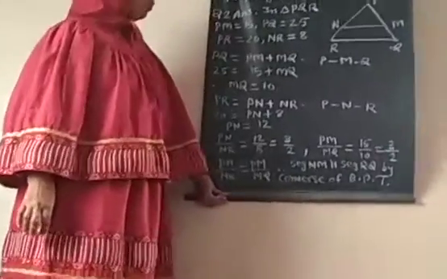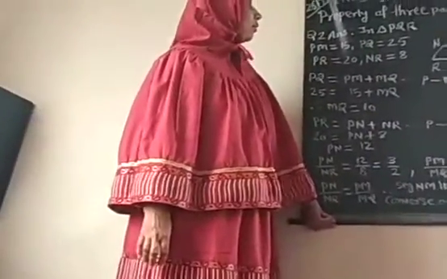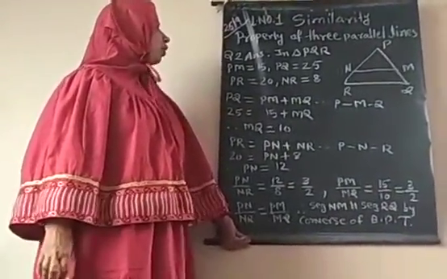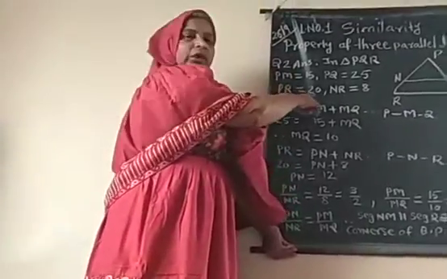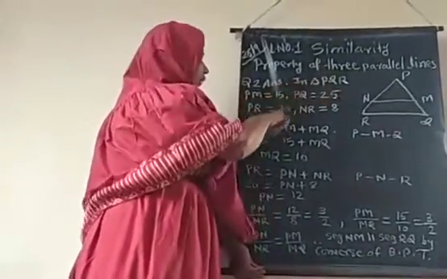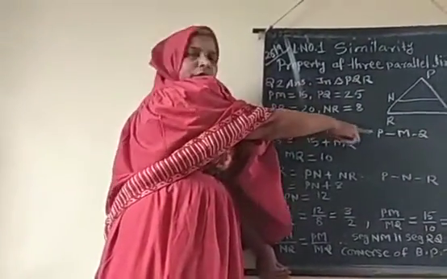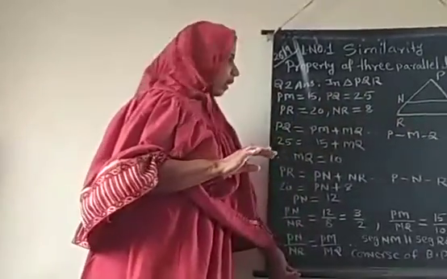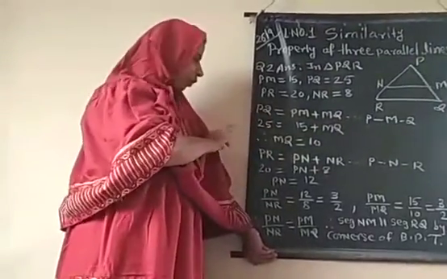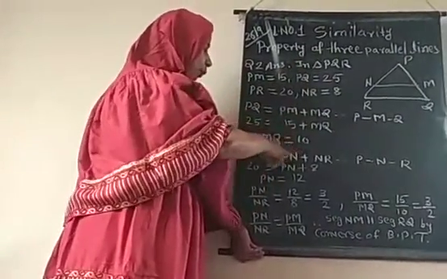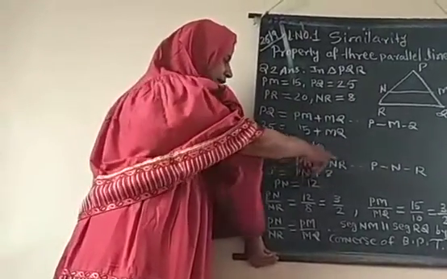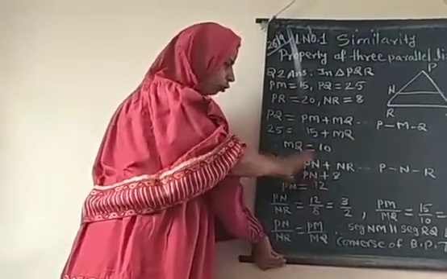Now question number 2. In this question, triangle PQR is given with some lengths: PM is 15, PQ is 25, PR is 20, and NR is 8. PQ is divided into two parts, PM plus MQ, with M between P and Q. So 25 is equal to 15 plus MQ, so MQ is 10. Similarly, PR is also divided into two parts, PN plus NR. PR is 20, which is PN plus NR, where NR is 8. Therefore, PN is equal to 12.